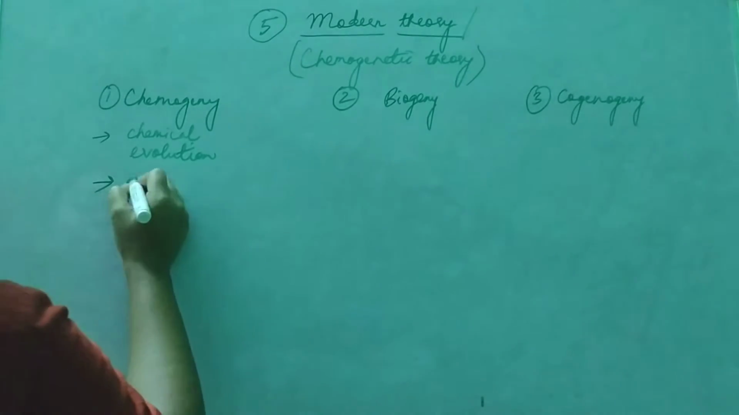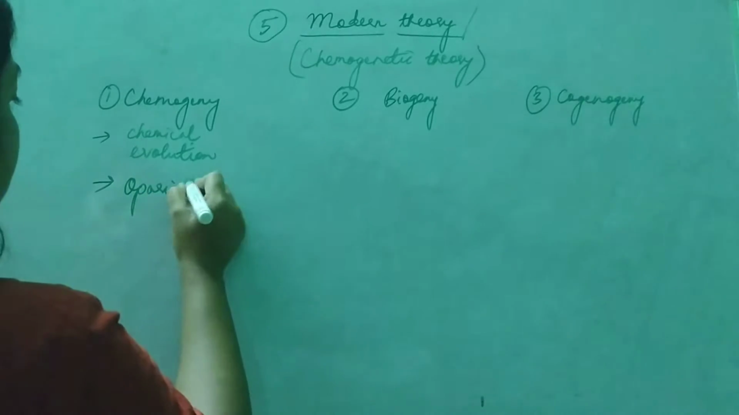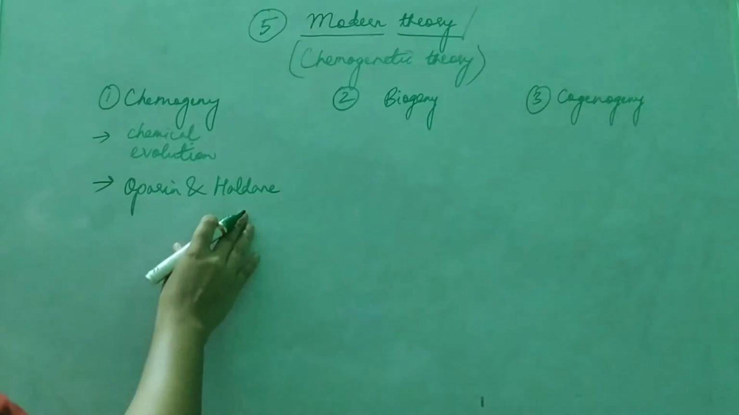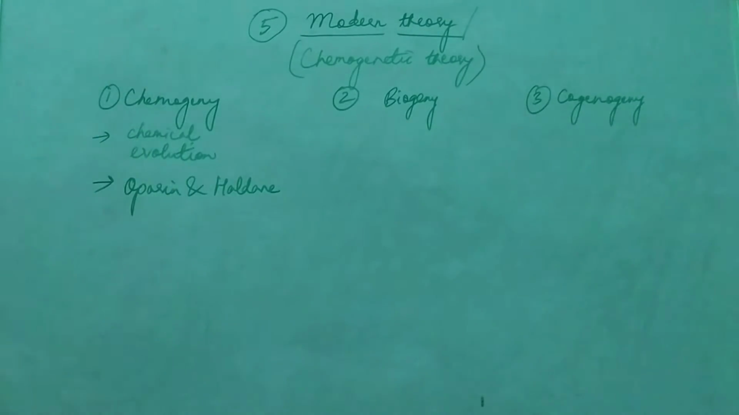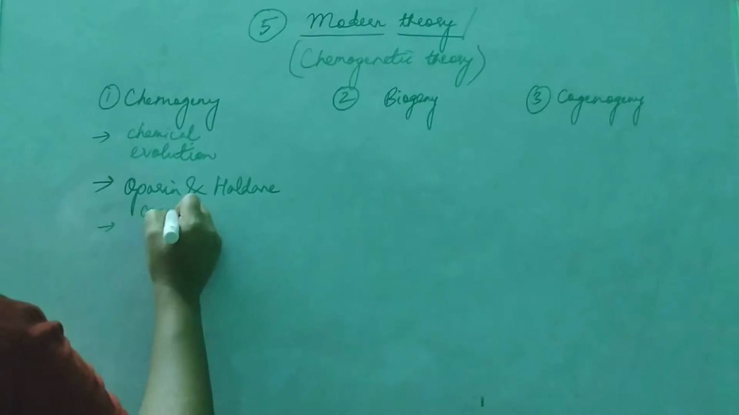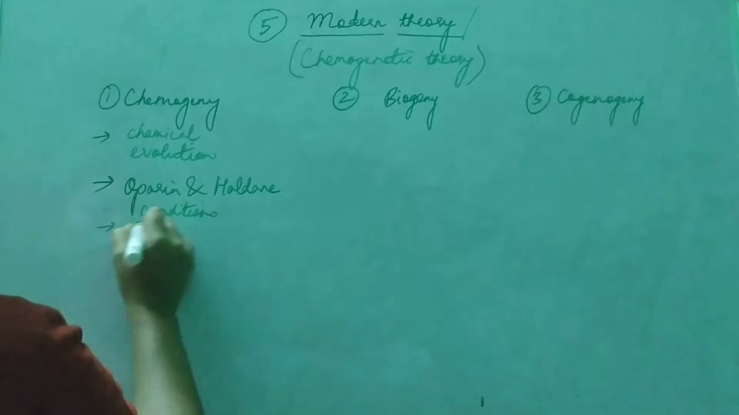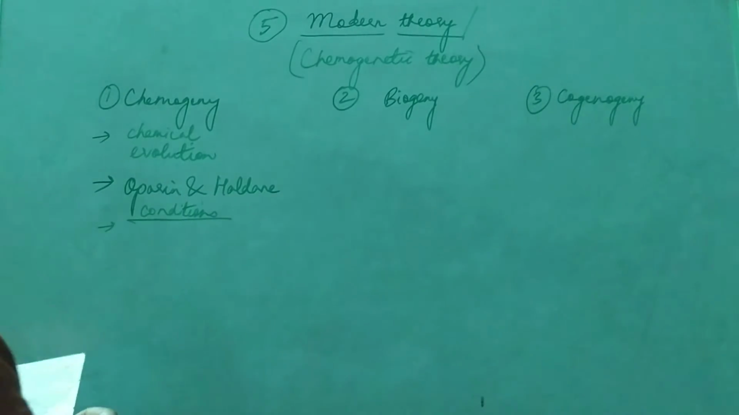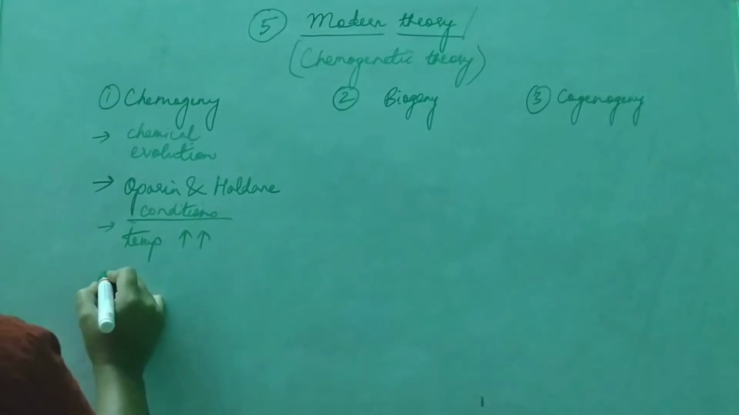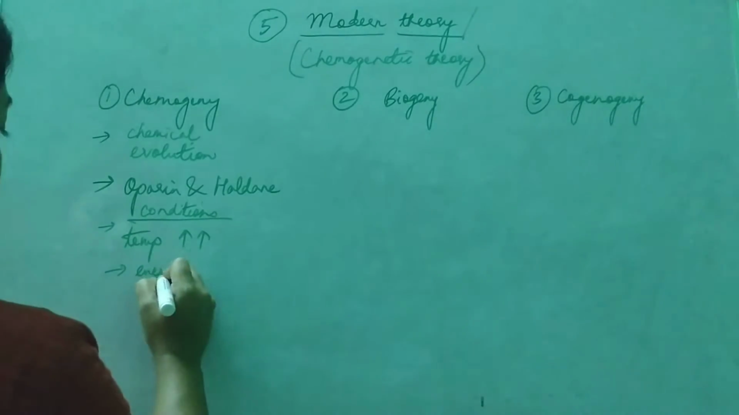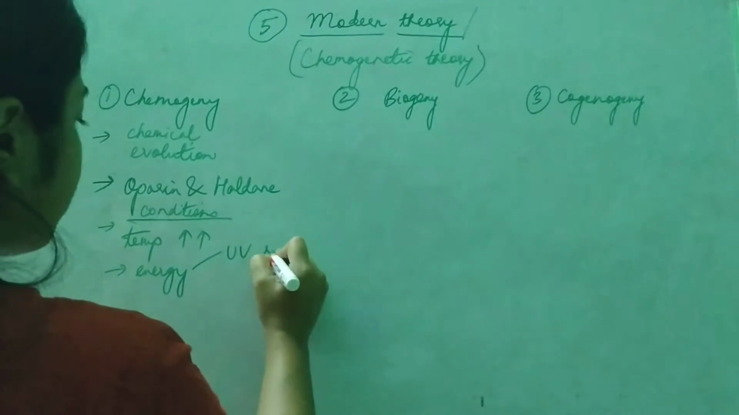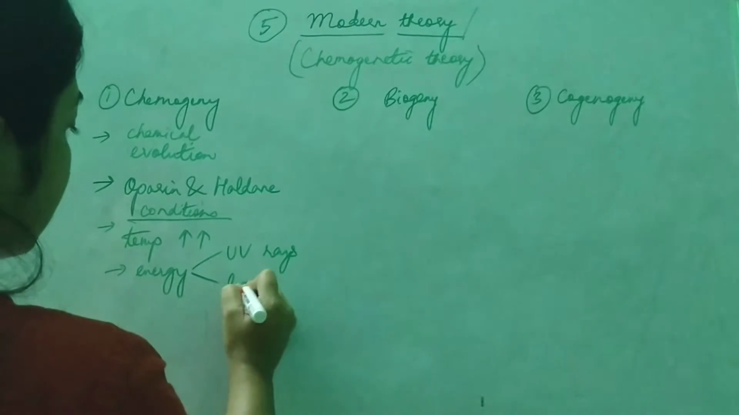Chemogeny was given by Oparin and Haldane. Oparin and Haldane gave this chemogeny theory. So there were certain conditions for chemical evolution. The conditions were: the temperature was very high, and energy existed in two forms, UV rays and lightning.